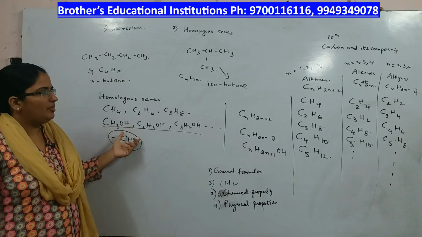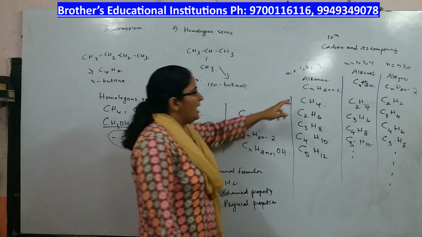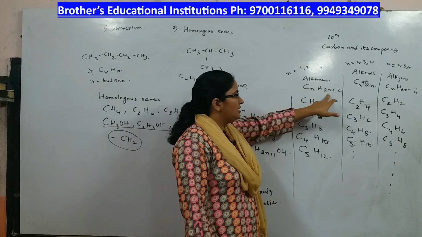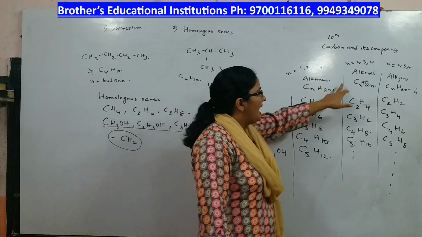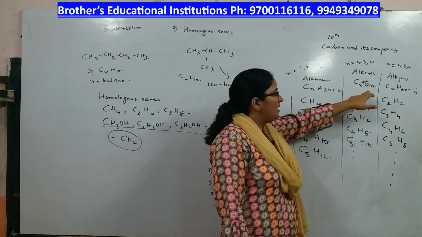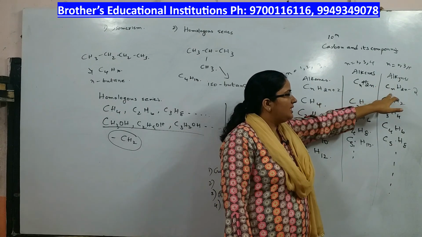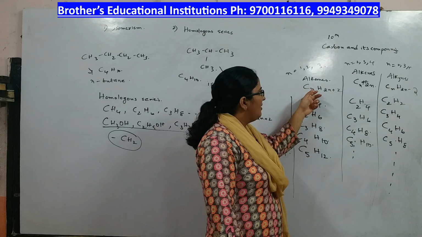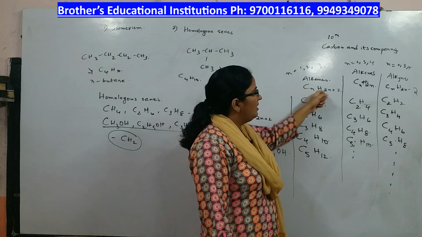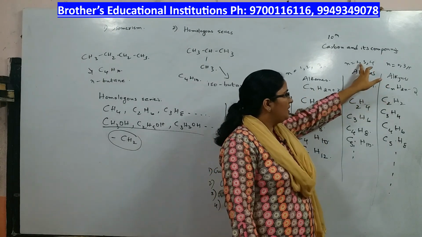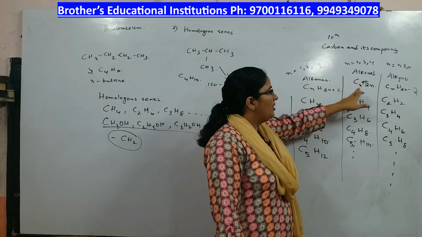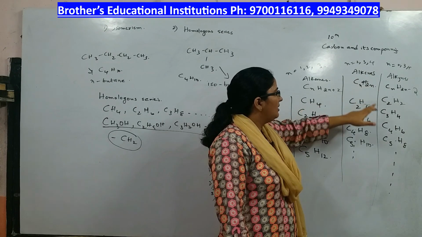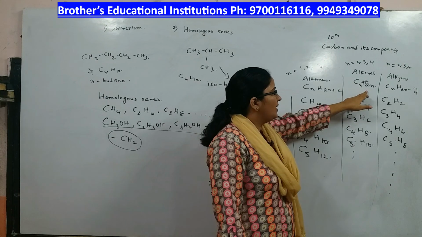The examples of homologous series that you have are alkanes, general formula CnH2n+2, alkenes, general formula CnH2n, and alkynes, general formula CnH2n-2. Let us substitute 1 here. For alkanes you start with 1. For alkenes and alkynes you start with 2 because no compound like CH2 exists.